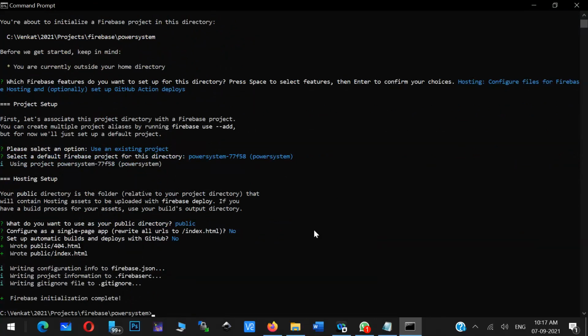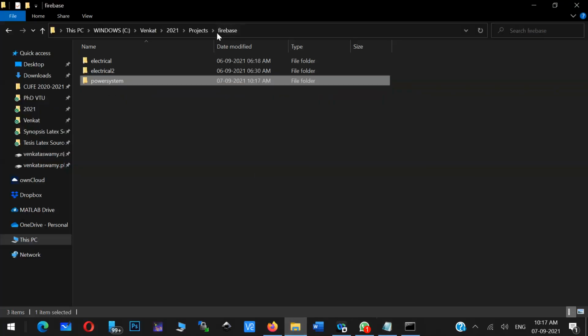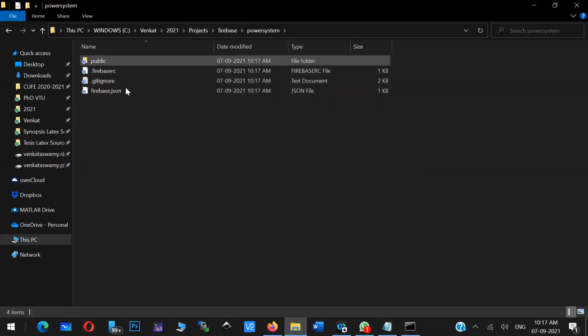Now when you come to the directory, you see this is the directory we have created, and some file structure is created. You can see here some file structure is created. So this is the file structure that Firebase will take up while deployment.